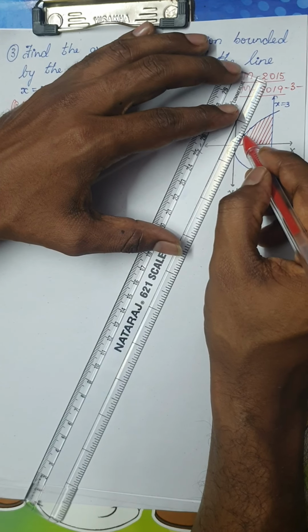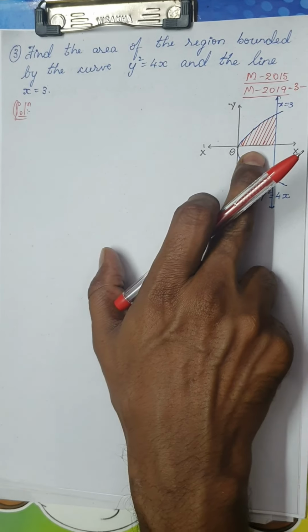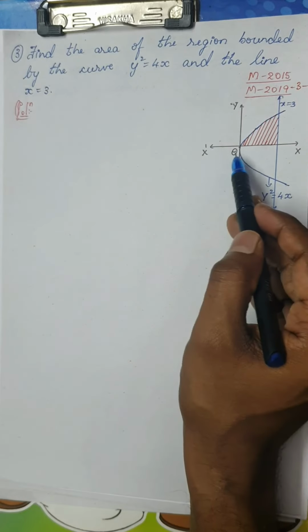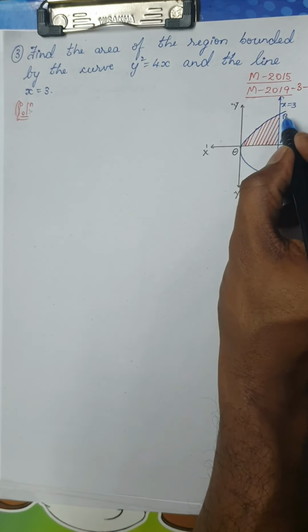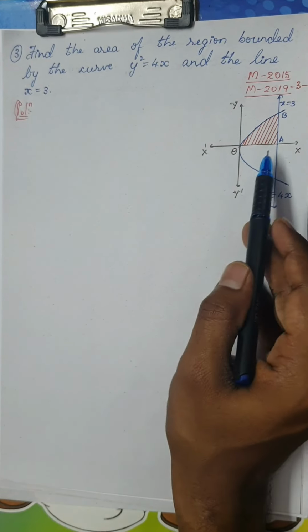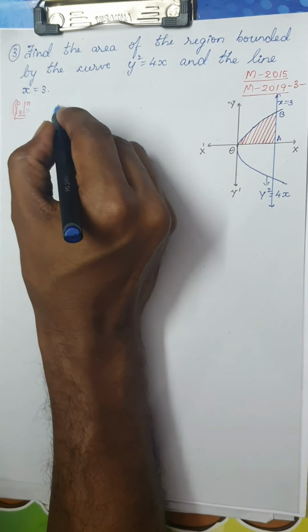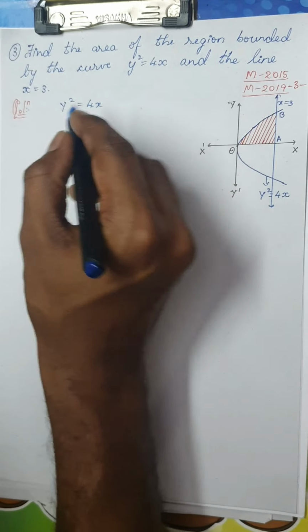Is it clear? Did you follow the reason why I'm taking 2 times? Because actually I'm supposed to get this area also, but because the curve is symmetrical, I will take it as 2 times. So this is origin. Let me take it as A and this point as B. Now I want the value of y because the area would be y dx. So we have y square is equal to 4x.